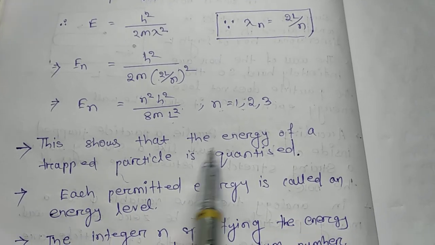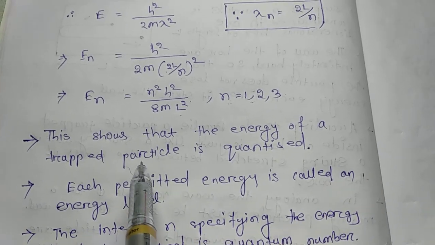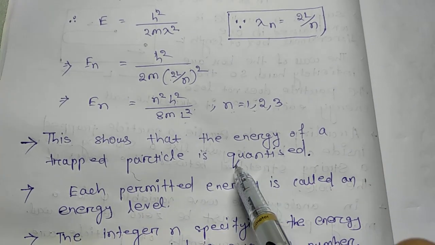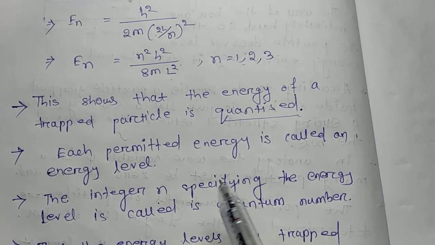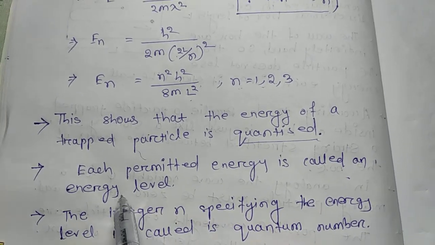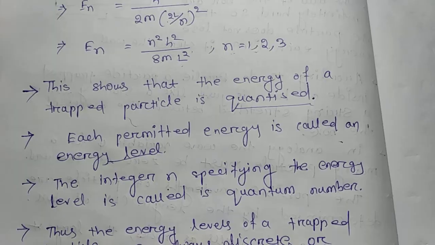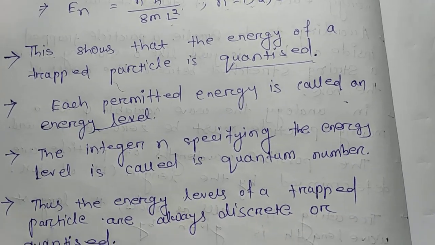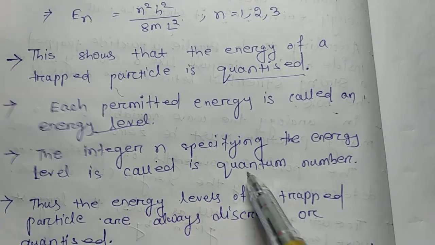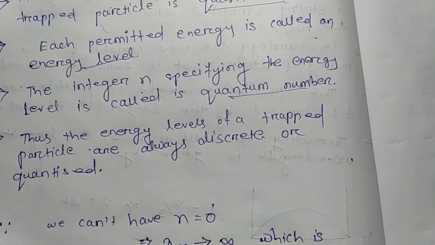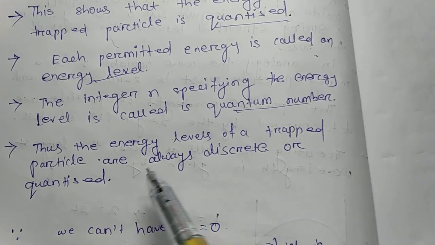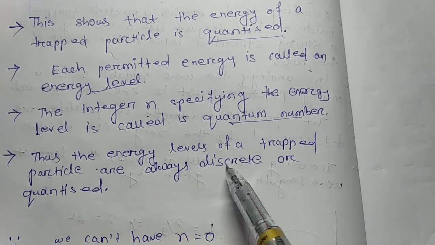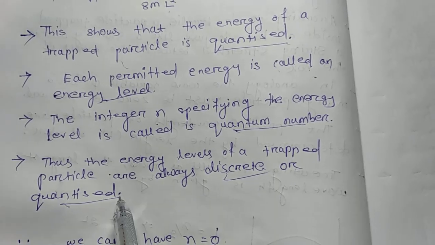So this shows that the energy of a trapped particle is quantized and each permitted energy is called an energy level. The integer n specifying the energy level is called the quantum number. Thus the energy levels of a trapped particle are always discrete or quantized.